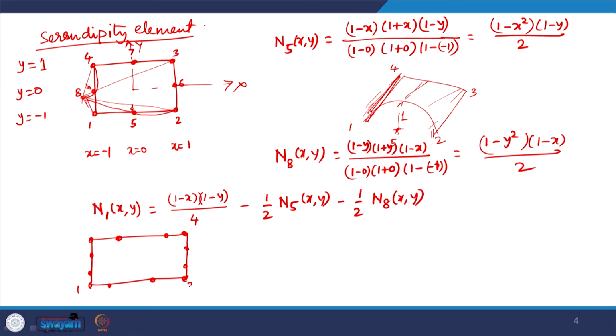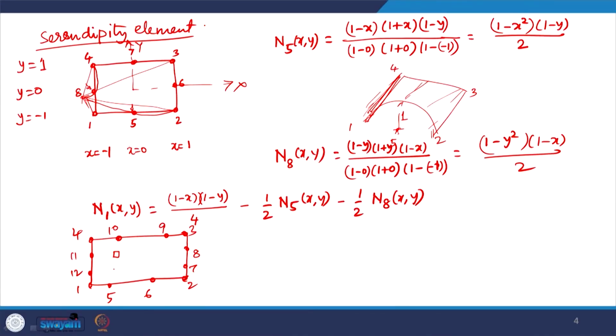So, 1, 2, 3, 4, 5, 6, 7, 8, 9, 10, 11, 12. Total 12 nodes, and together with these 12 nodes we can derive the interpolation functions which are complete up to third degree polynomial.